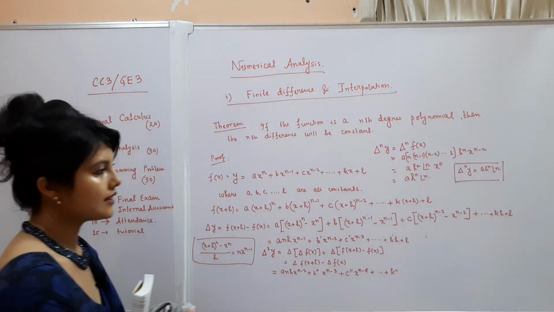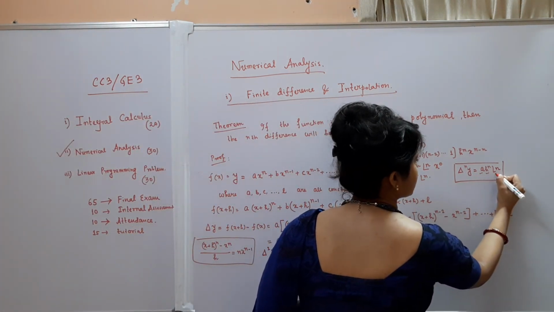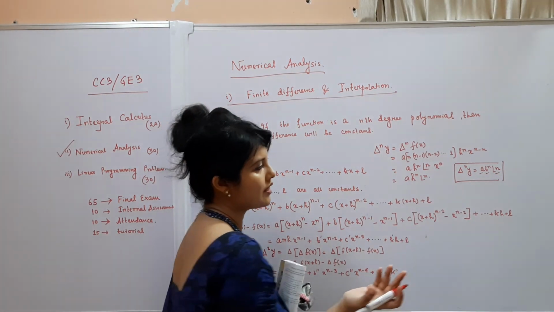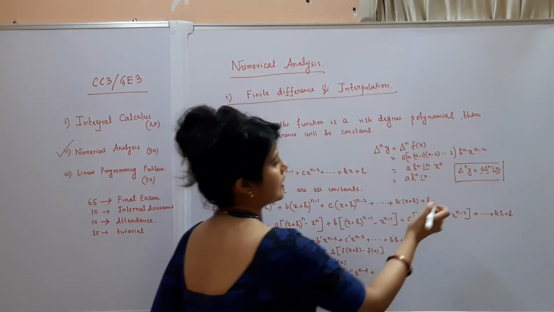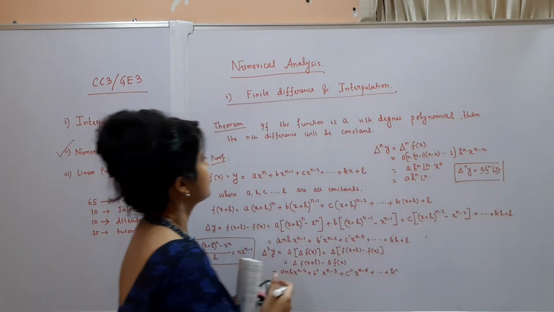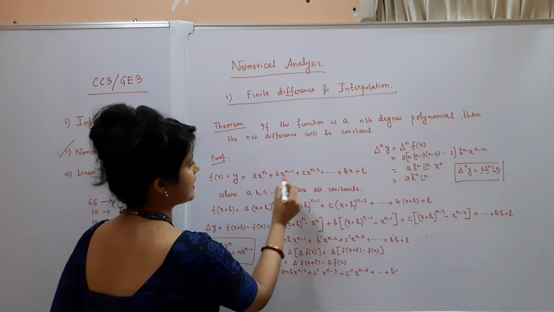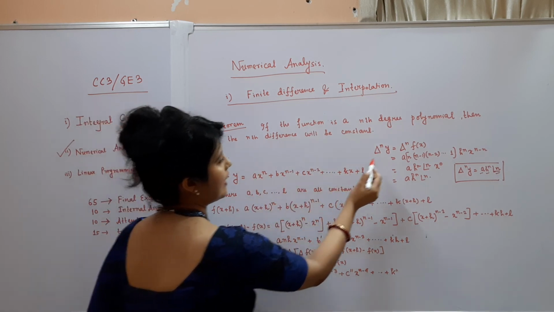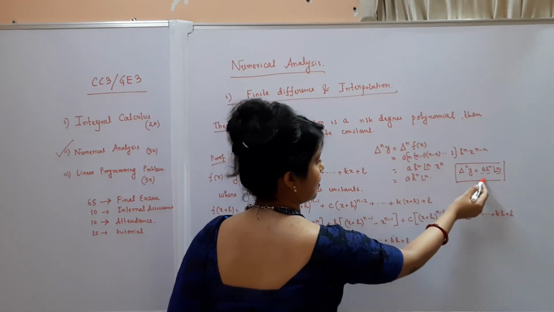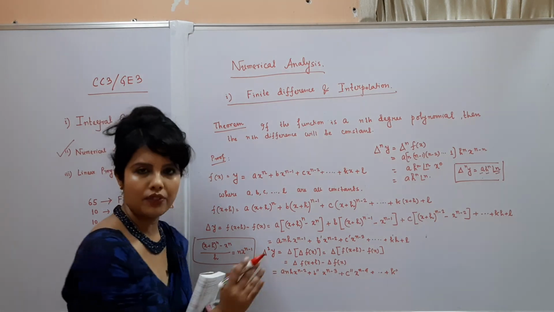So this is the nth difference, and here a is constant, h is constant, and n is known, so n is also constant. So factorial n, therefore the total portion is a constant. So if y is an nth degree polynomial, then its nth difference is constant. I am just giving you the description to make you understand.